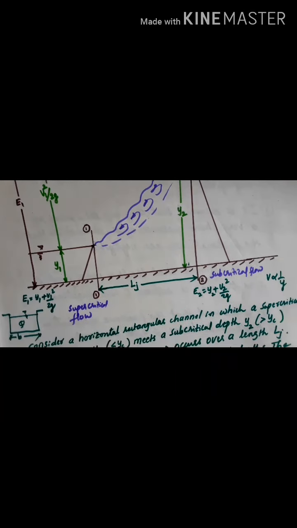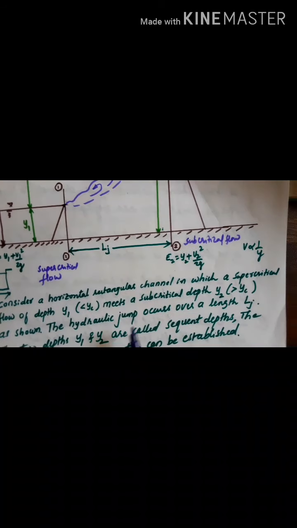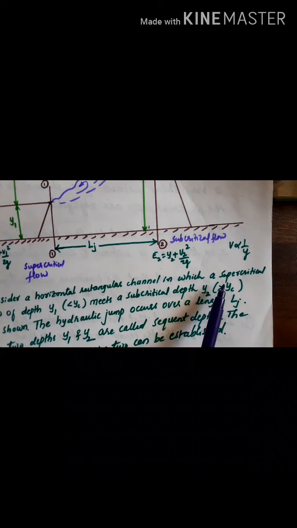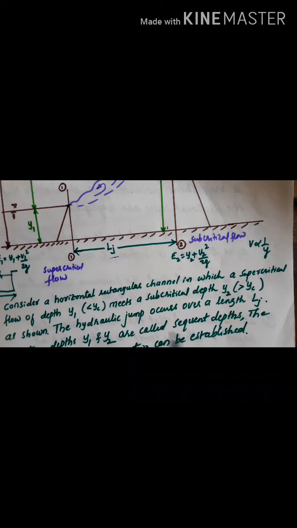Here consider a horizontal rectangular channel in which a supercritical flow of depth y1, which is less than yc, meets a subcritical depth y2, which is greater than yc, as shown in the figure. The hydraulic jump occurs over a length Lj, that is shown here.